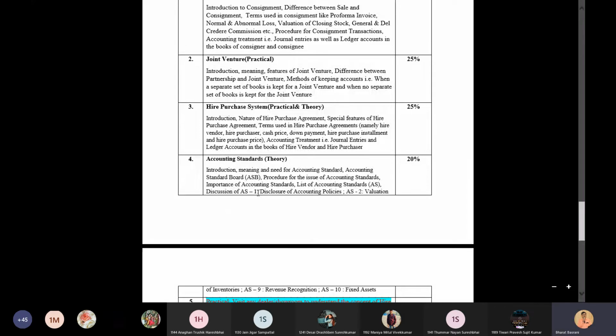Discussion of accounting standard 1, which includes the disclosure of accounting policies. Accounting standard 2, which is based on valuation of inventories, stock. Accounting standard 9, which is based on revenue recognition, whether the revenue is of recurring or non-recurring nature. Accounting standard 10, that is based on fixed assets. So that is all about the syllabus discussion. There are overall 4 units in your syllabus.